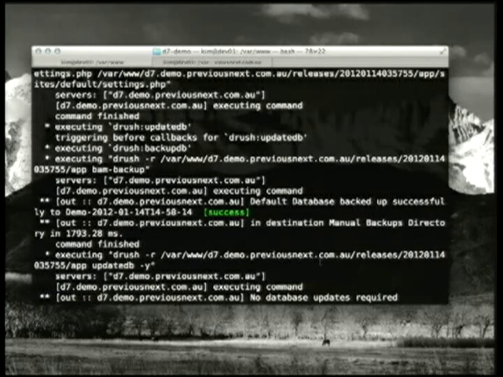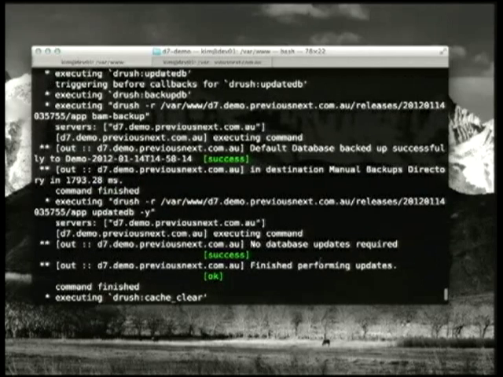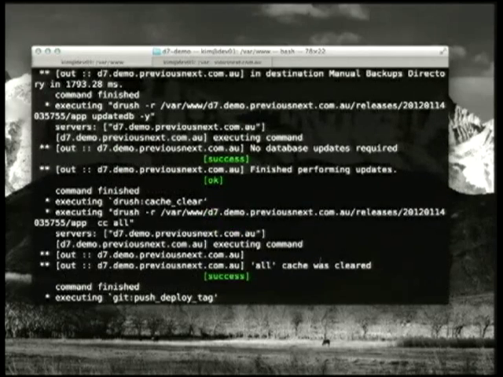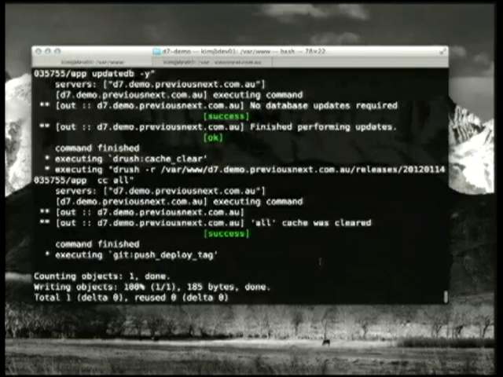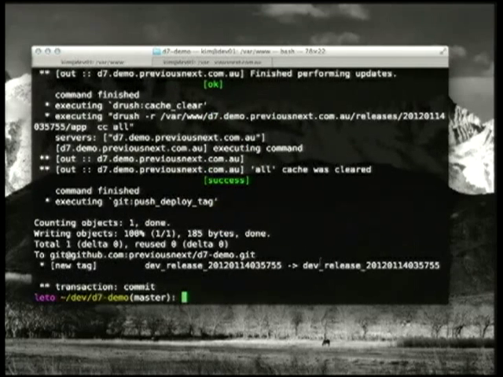You can see here it's telling us that it backed up the database using the backup and migrate module. And then it's running update DB here, to run any module updates. It's telling us no database updates are required. And then we're running a drush cache clear to flush the caches. The last step is we're tagging our Git repository.